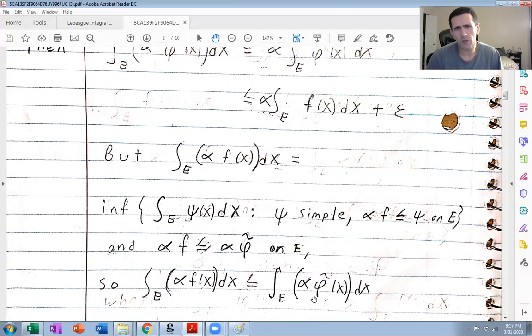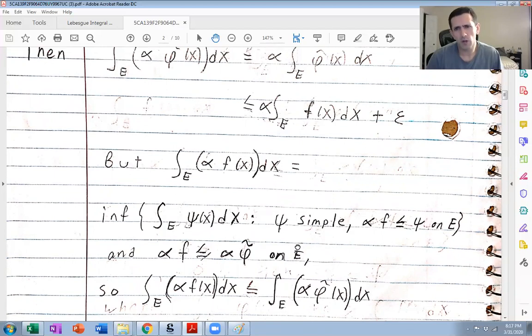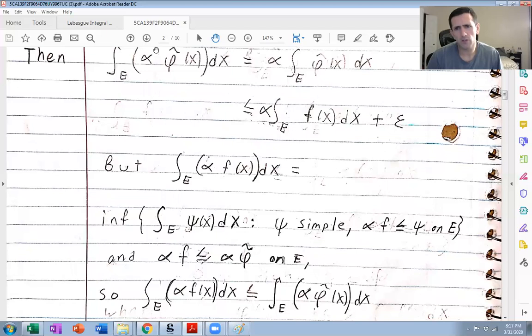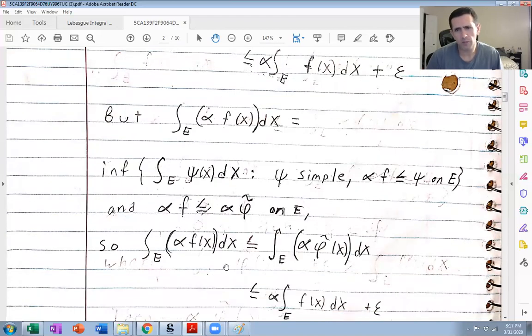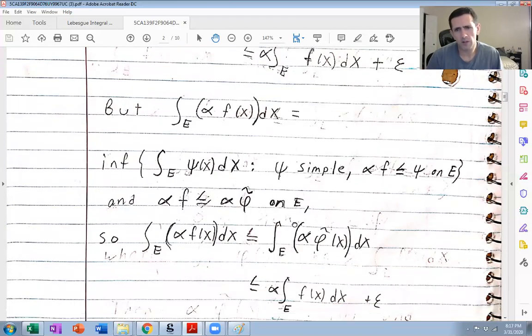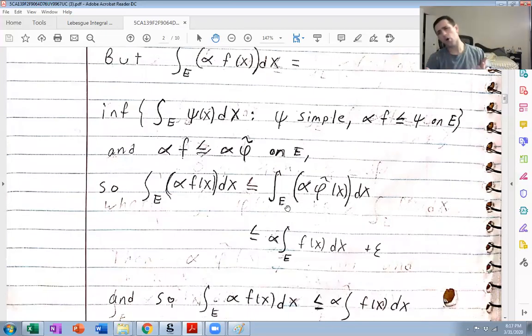On the other hand, we already showed that this integral here is less than or equal to basically what we want. Again, this is true for all epsilon. So we get the inequality we want for alpha negative, and hence for all alpha. Well, we're not even worrying about alpha 0 because we already proved what we want when alpha is 0. But for both alpha positive and negative, this is going to be true.